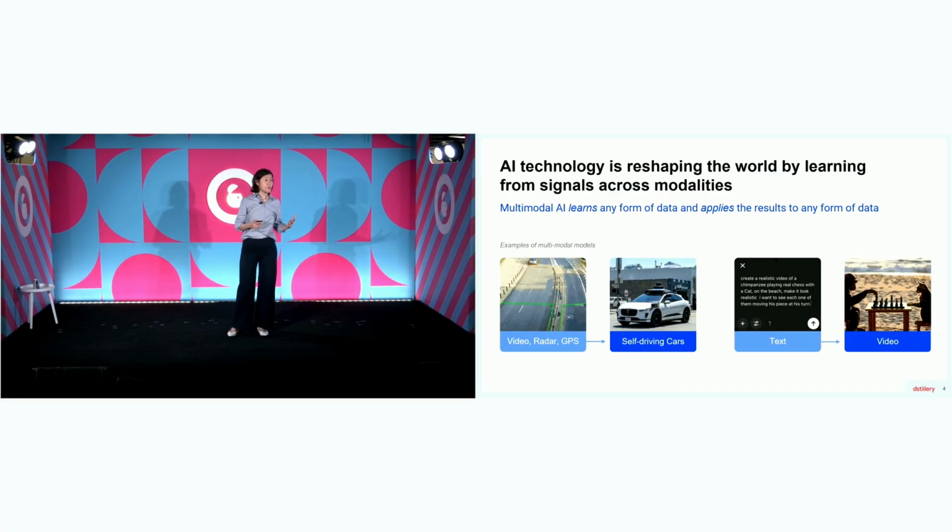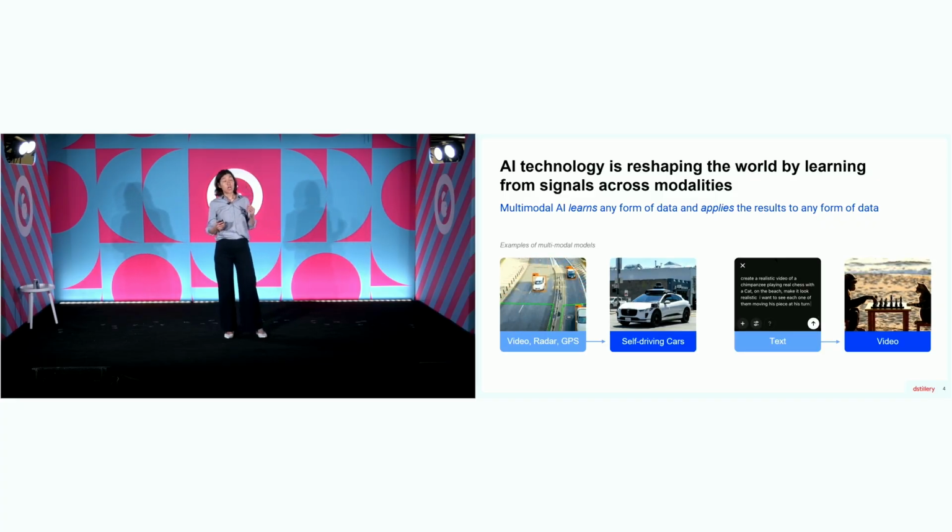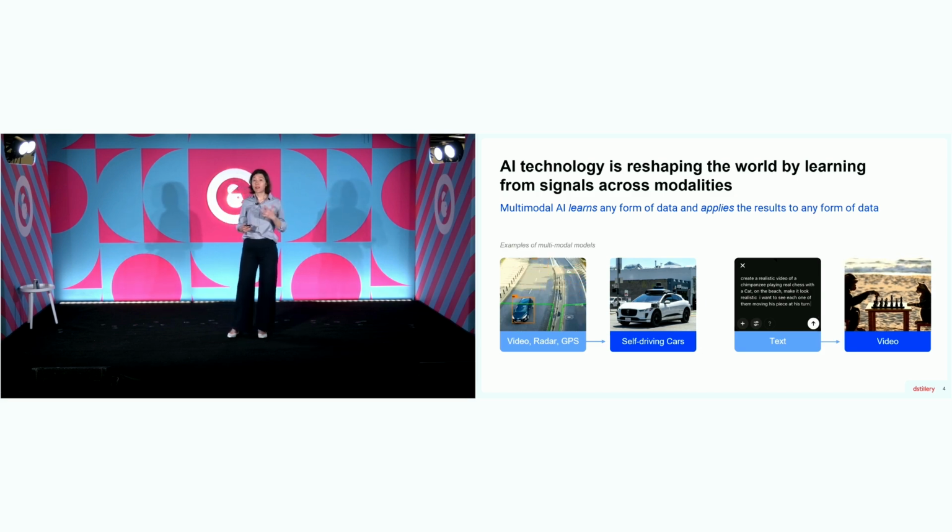At Dstillery, when we talk about multimodal AI for targeted advertising, we mean that when our AI learns about a brand's best customers, it's learning from across data types to build a coherent view, which not only drives better predictions and better performance, but also, because it's fluent across data modalities, gives you a ton of flexibility to work with a lot of different data inputs and data outputs.